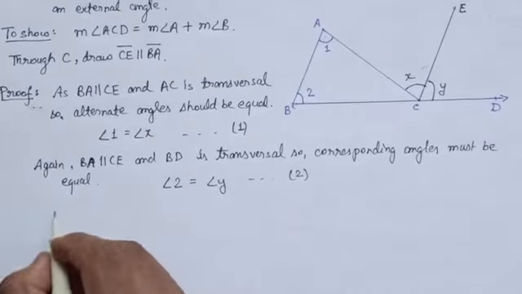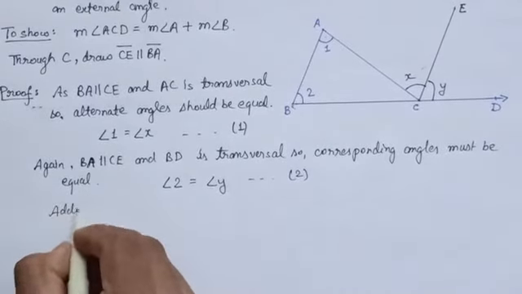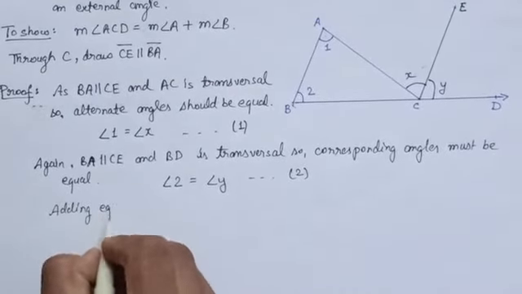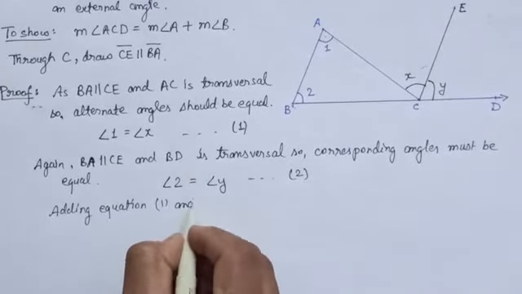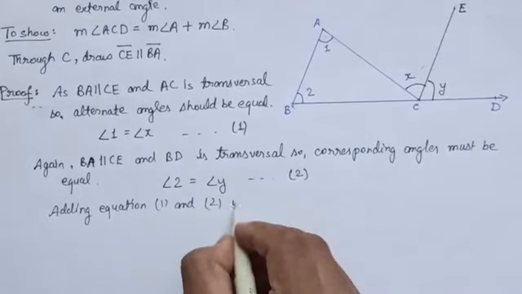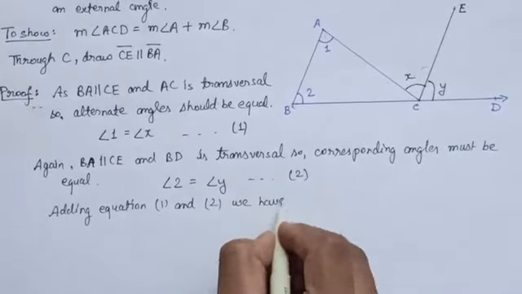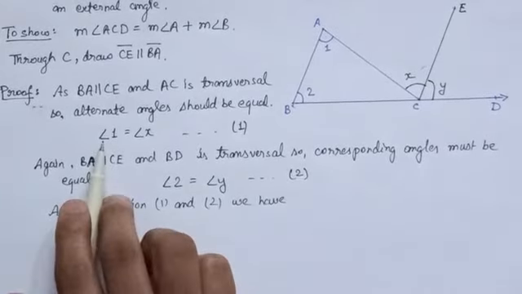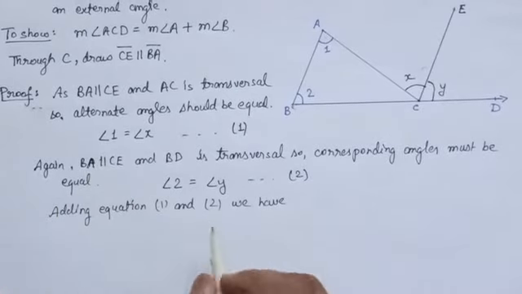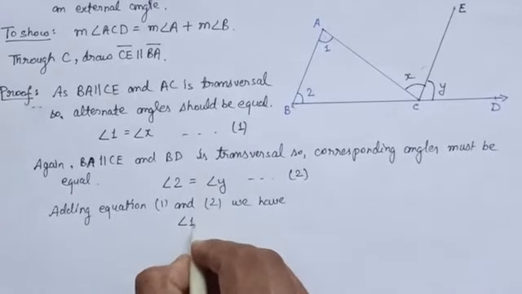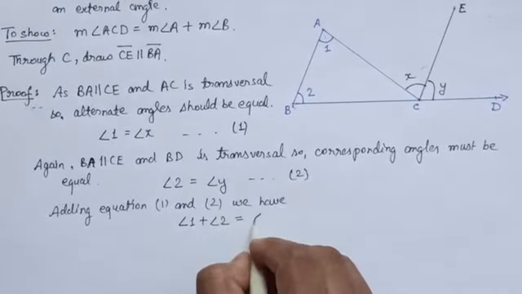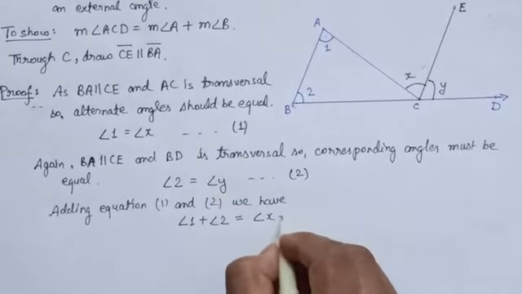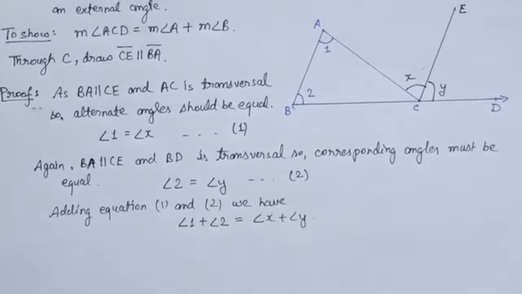Now adding equations 1 and 2, when you add, what do we get? Angle 1 plus angle 2 is equal to angle x plus angle y.